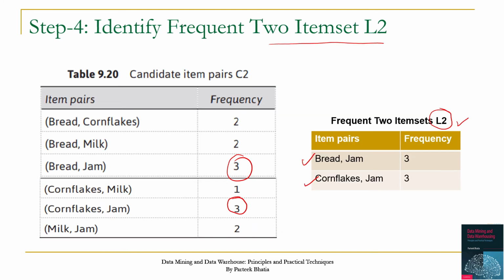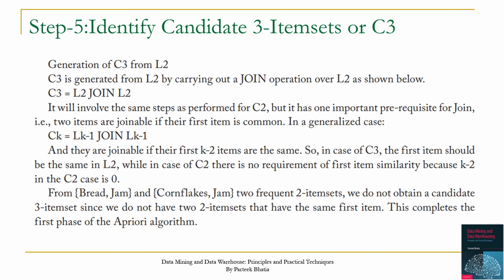Then in L2 we pick only those item pairs which satisfy the threshold value of support, which is 3 in this case. We have picked bread jam and cornflakes jam as frequent 2 item sets and we named this L2. So we have performed this under step 4. Now in step 5 we have to identify candidate 3 item sets, or C3, and C3 will be created by joining L2 with itself.